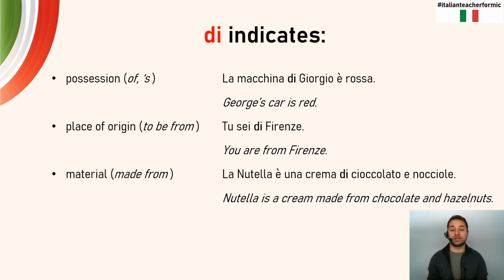It could also indicate material, as in what something is made from. And I use in this example the ever so delicious Nutella. La Nutella è una crema di cioccolato e nocciole. Nutella is a cream made from chocolate and hazelnuts. So it could indicate, again, possession, place of origin, to be from, as well as material.